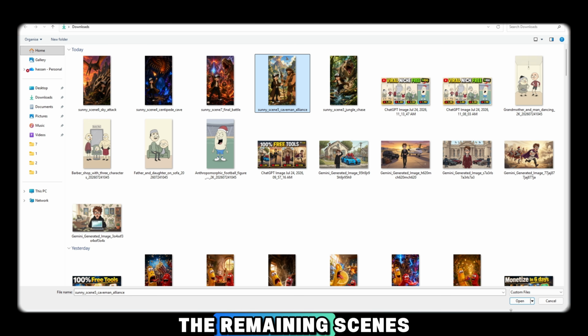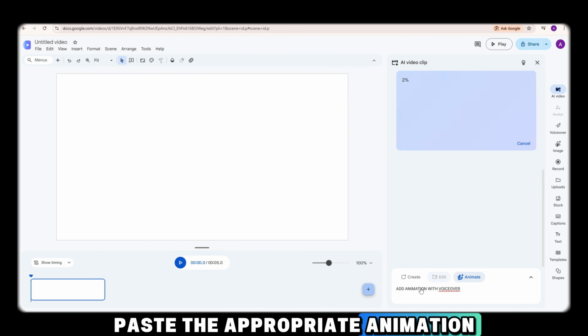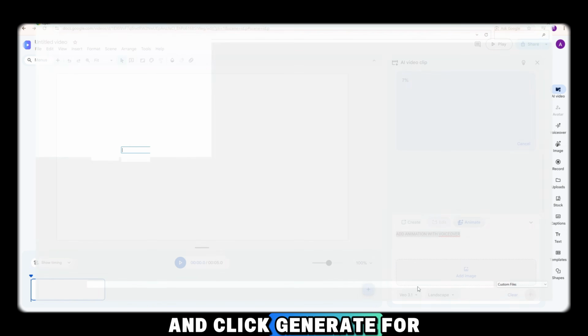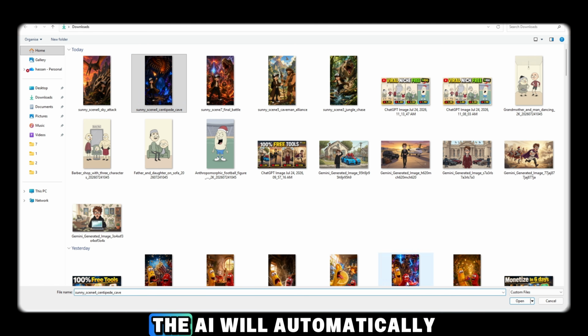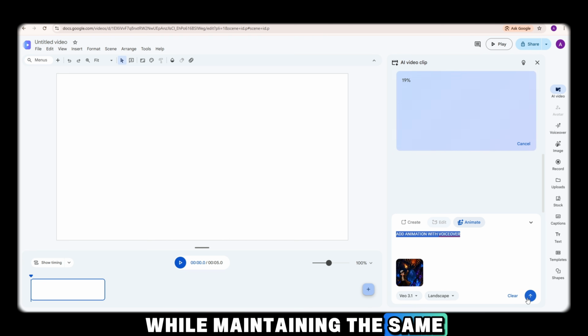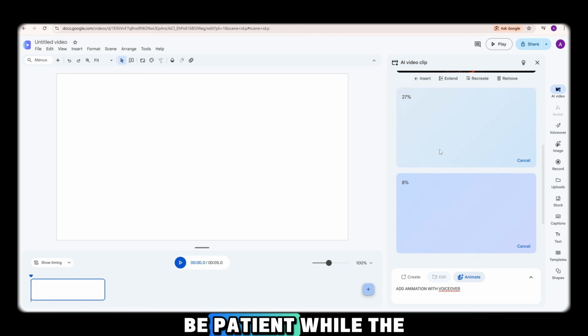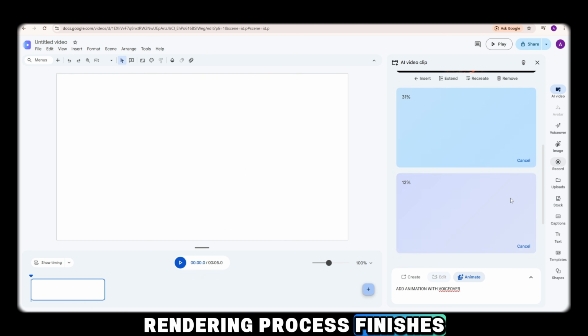Now I'll continue with the remaining scenes. I'll go back to the image section, select my next images one by one, paste the appropriate animation prompts, and click Generate for each of them. The AI will automatically create every remaining video while maintaining the same visual quality and animation style. Once again, be patient while the rendering process finishes.